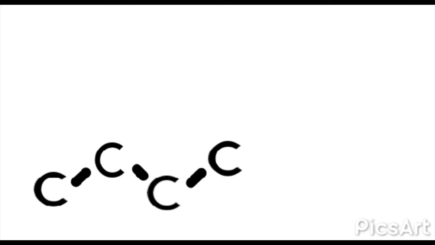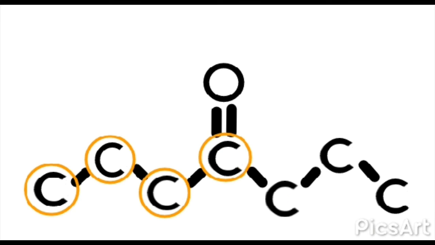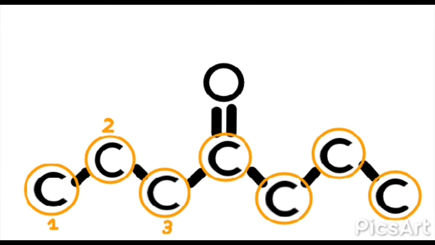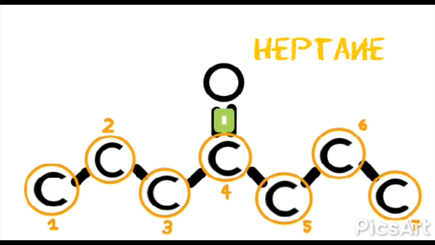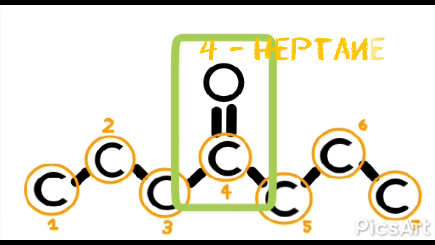Let's look at a harder case. Now let's count the longest carbon chain, which in this case is 7. Then start the counting from where the double bond O is nearest. Since it is a 7 carbon chain, it is heptane. But since it is a ketone, we will name it 4-heptanone.